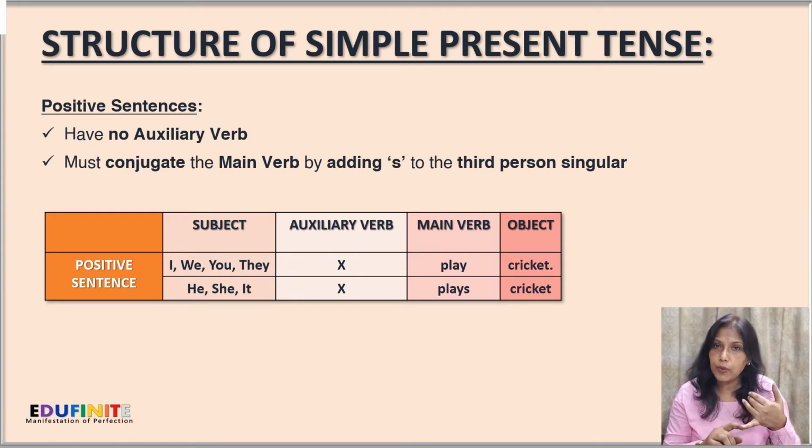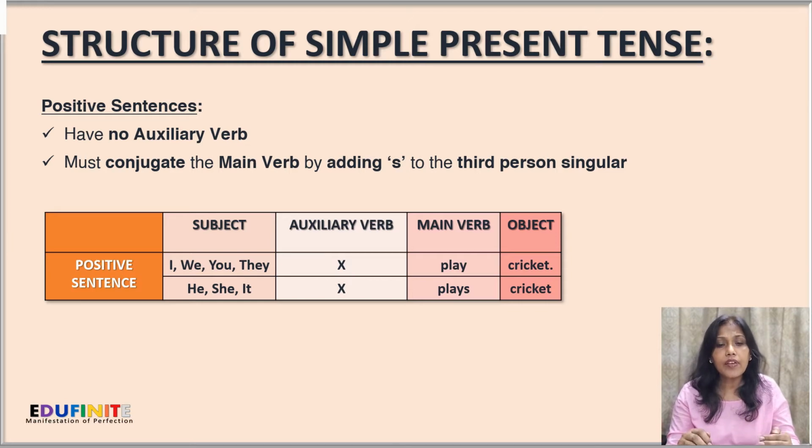So in the first person singular and plural, second person singular and plural, and third person plural, that is I, we, you, and they, we don't have any auxiliary verb and the main verb remains play. So I, we, you, or they play, and the object is cricket. So the sentence is I play cricket, we play cricket, you play cricket, they play cricket.